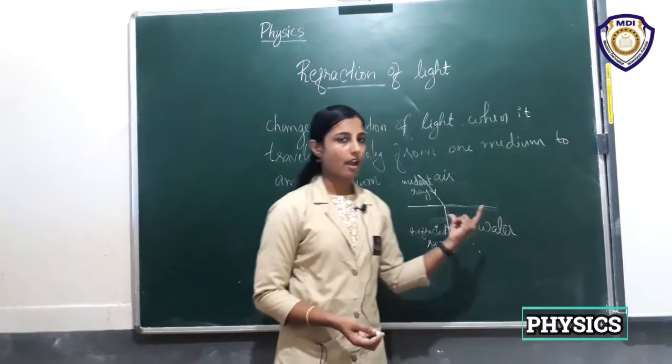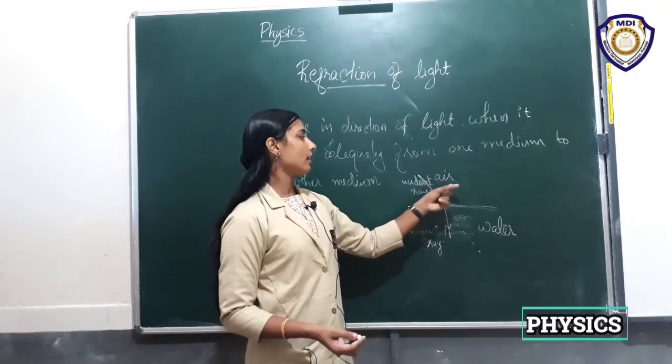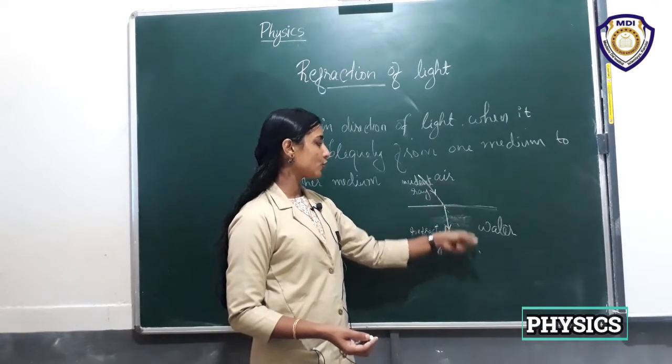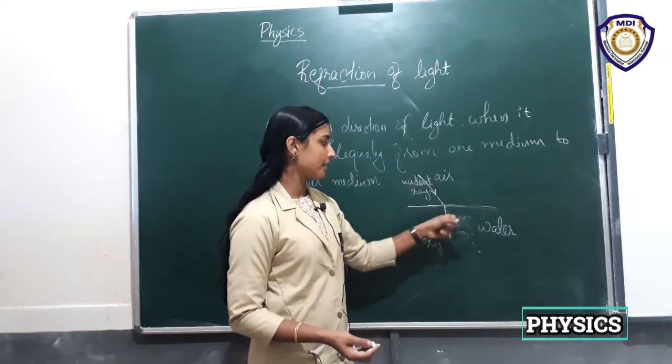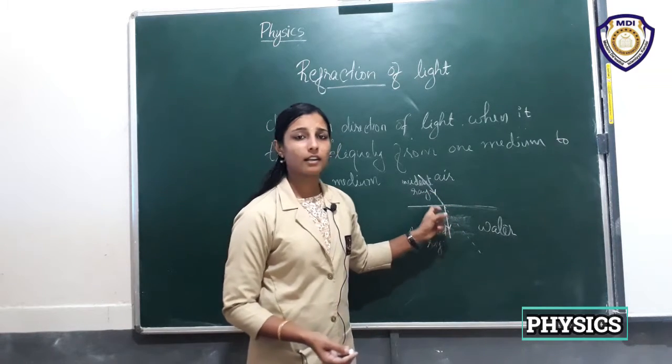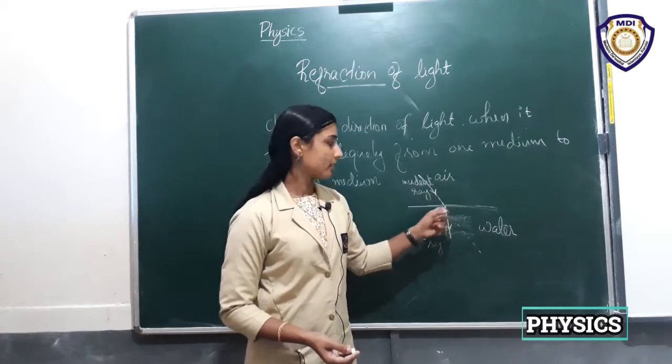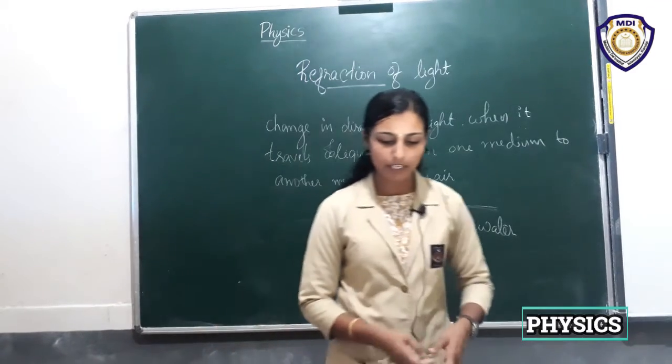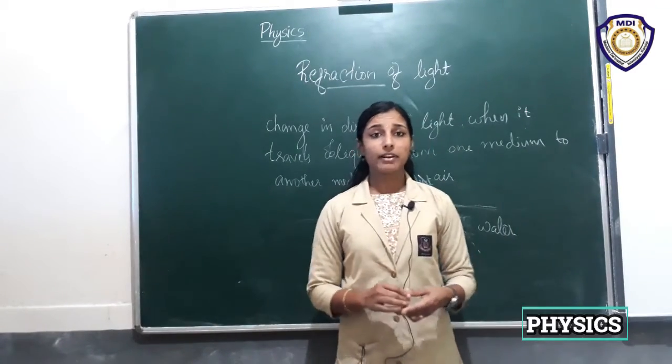Okay, so this is what happens in refraction. That is, light travels from air to water, and there may be some bending, or some change in direction of light. So that is what refraction of light is.